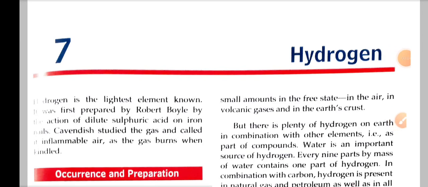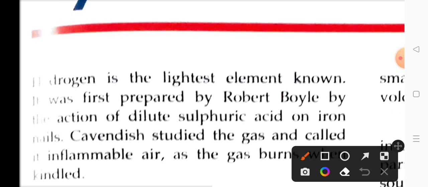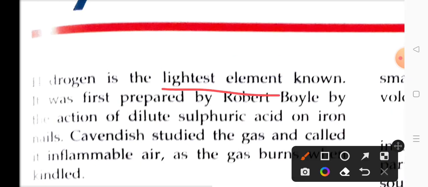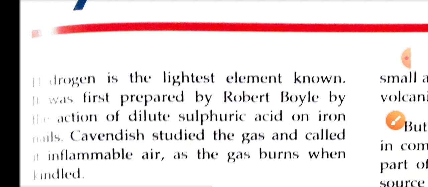This is class 8th chemistry, chapter number 7, hydrogen. Let us begin here. In this chapter, hydrogen, we are going to learn about this element which is actually the lightest element that is known on earth. That is due to what? It is due to its atomic number, that is 1. You have studied about atomic number in the previous chapters. So atomic number of hydrogen is 1. That is why it is known as the lightest element.